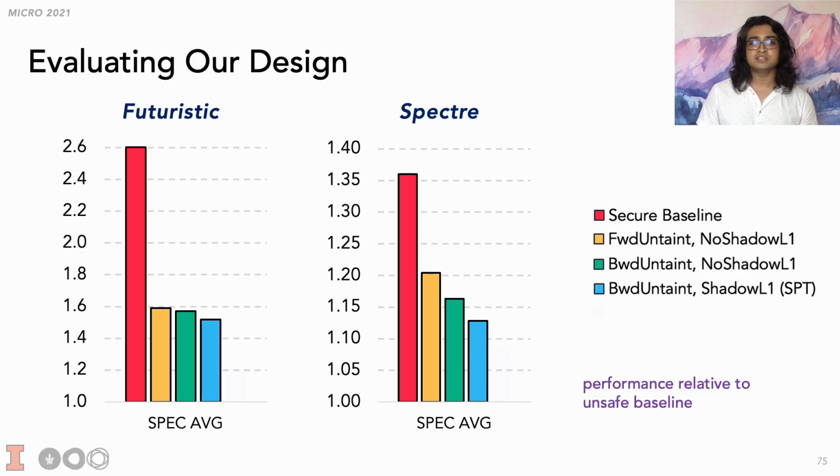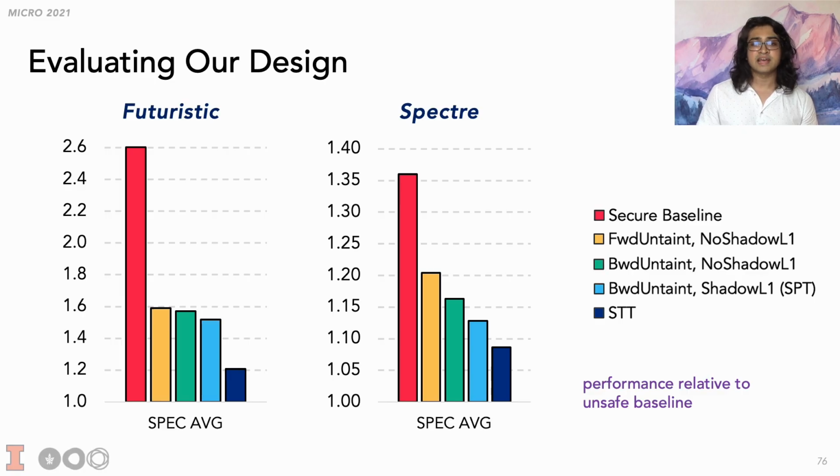The full SPT design consists of all these additions combined, and we see that it does extremely well compared to the secure baseline. It reduces the overhead by a factor of 3.6 in the Futuristic model and a factor of 3 in the Spectre model. Furthermore, while SPT adds overhead on top of STT, it's a reasonable amount considering that it greatly expands its protection scope.